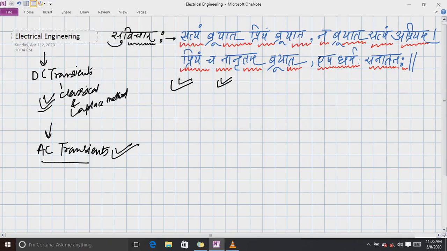We are studying electrical engineering, and in the last few lectures, we have completed DC transients by the classical and Laplace transform method. Now we are heading towards AC transients. Transients means transients arising due to a sinusoidal source. So we are going to study that in this lecture.